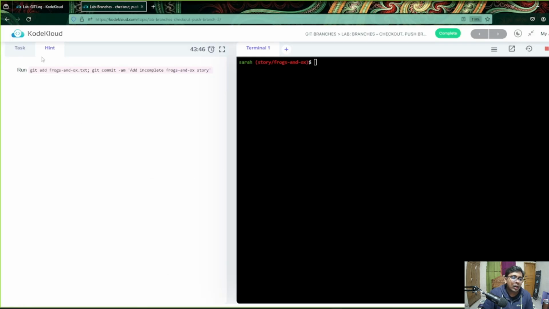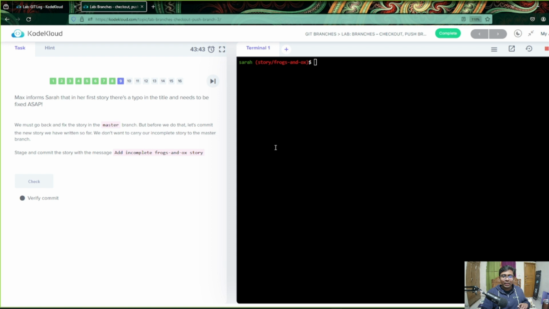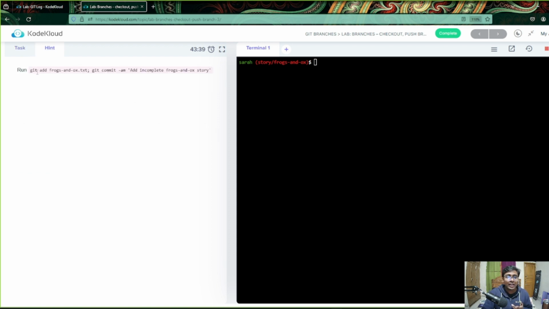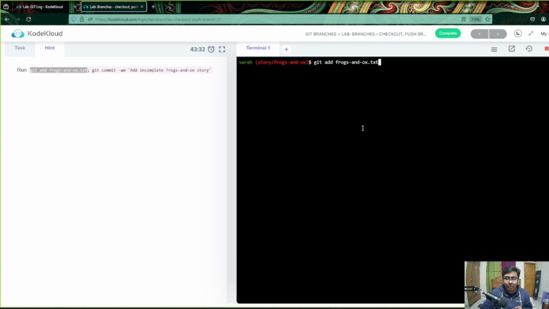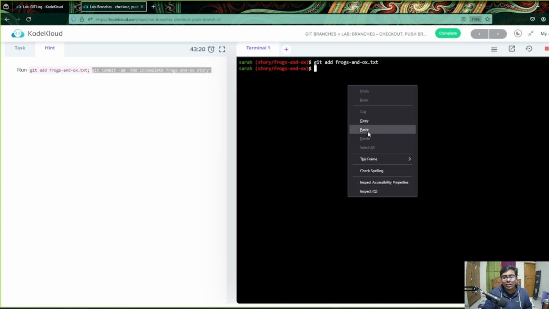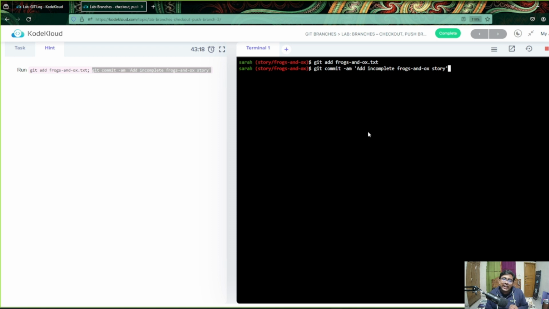Okay, now what we know is we were halfway done and our file has not been added, has not been taken to the staging area. So first of all, we are going to take it to the staging area by git add and the file name. Okay, I'm just going to show you 2 commands manually, but if you want to add 2 commands in one, you just use a semicolon. Okay, and after that we have just git commit this one. That means we are adding it to the staging area and then we are committing it. Okay, created.